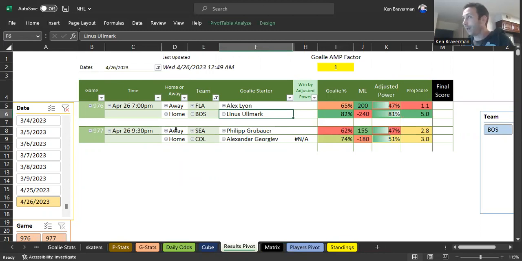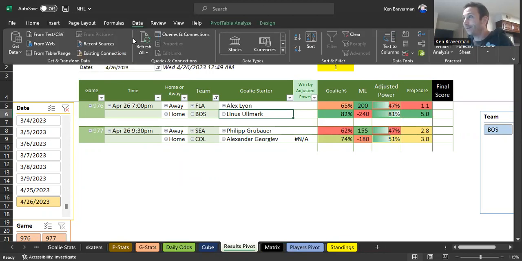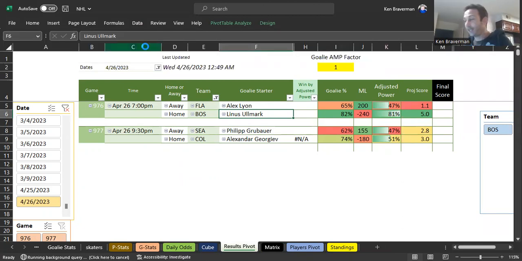Baseball is going to just be a situation where you go data and you go refresh all. And then you check like one or two things in your odds and matchup sheet, but it's going to be very, very easy because that action of going into RotoWire, copy, grab a CSV, open it up, copy it, paste it in the file. Forget it. Done. Data's connected. Done. Thank you, ChatGPT. Thank you, AI, for making it so much easier.